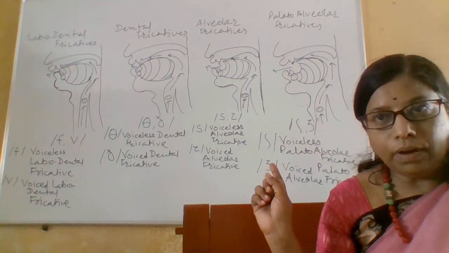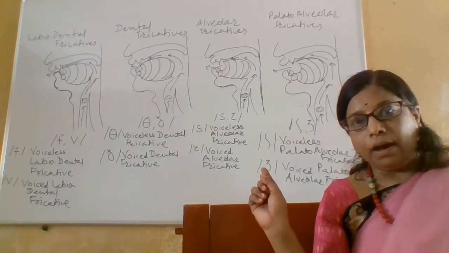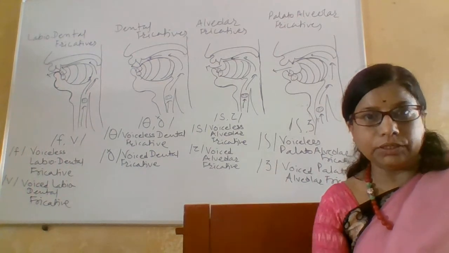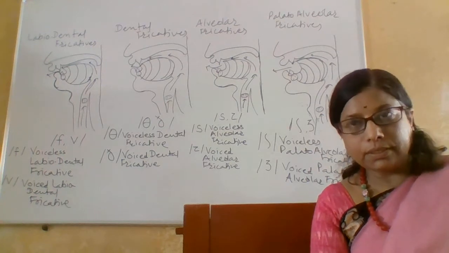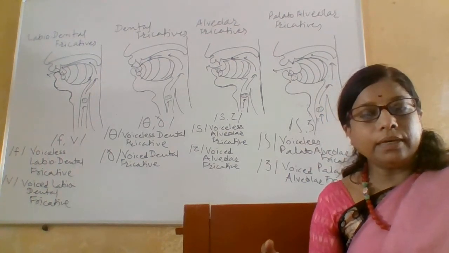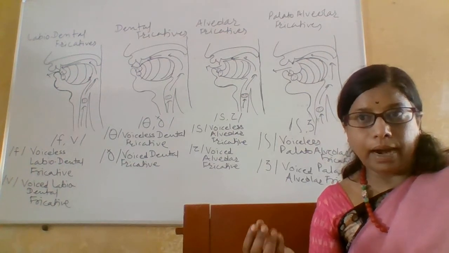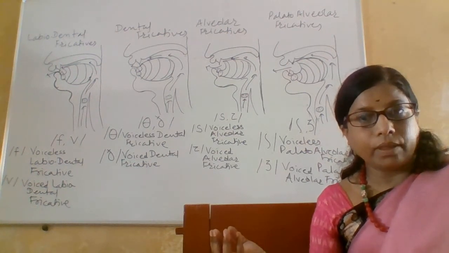So, what you have on the whiteboard are the fricatives in English. There are 9 consonants in English which are put together in a group and they are known as the fricatives. Okay.